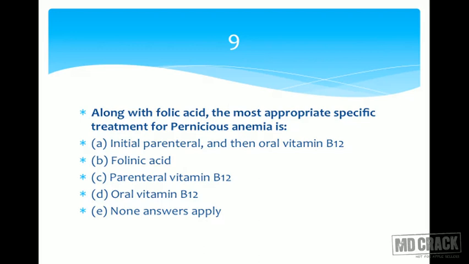No, say no. Vitamin B12 given by oral route is not going to be absorbed because it's pernicious anemia. Second option B is folinic acid. Folinic acid has nothing to do in pernicious anemia. The deficiency is vitamin B12 and is specifically due to intrinsic factor of Castle deficiency. So folinic acid, no.